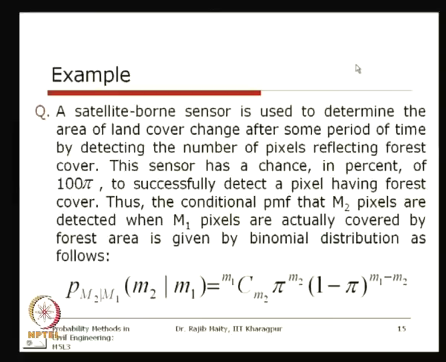If we take one problem related to this, it relates to an orbiting satellite around the earth. We take the satellite imagery, and from that imagery we want to know a specific attribute of the land use land cover on the earth. This generally helps us for different change studies. What we generally do is take satellite imagery in one year, and after some years we take another one. So two satellite images are kept some years apart, and we see the change.